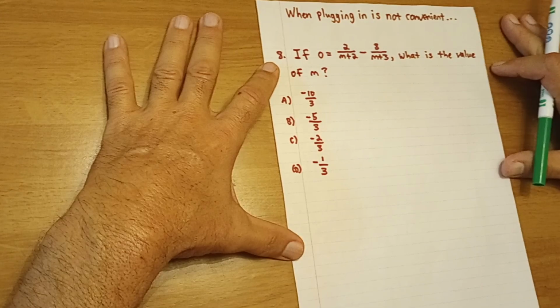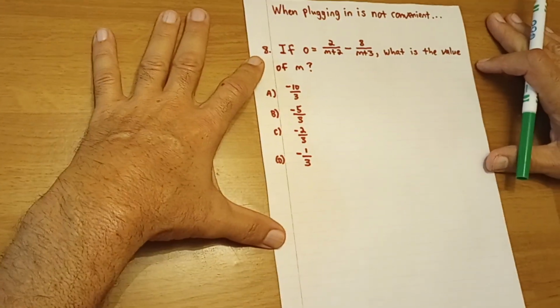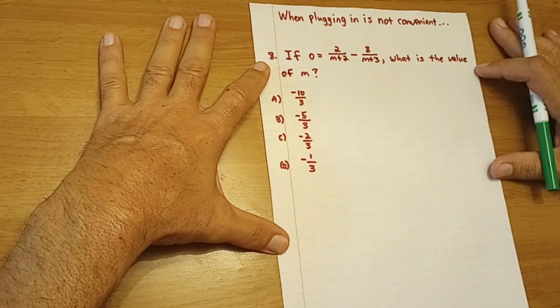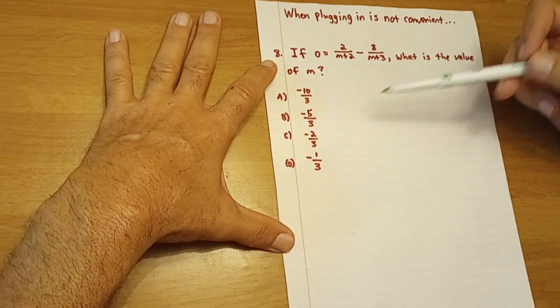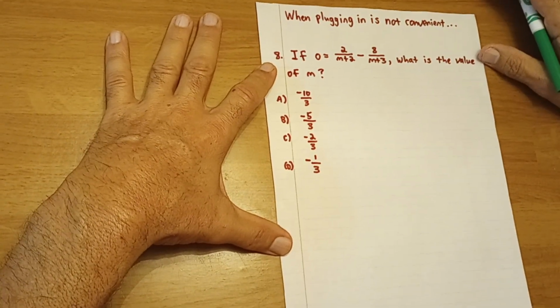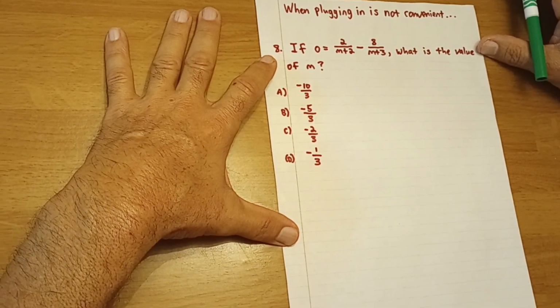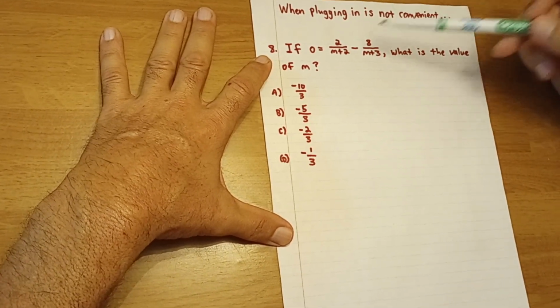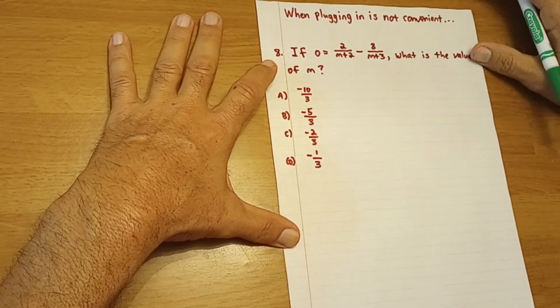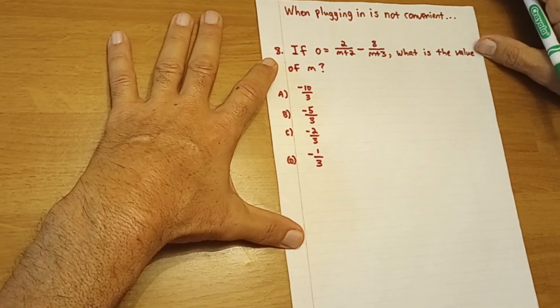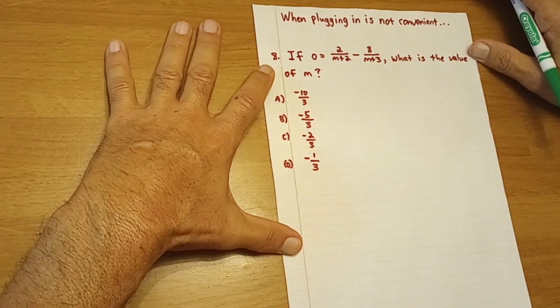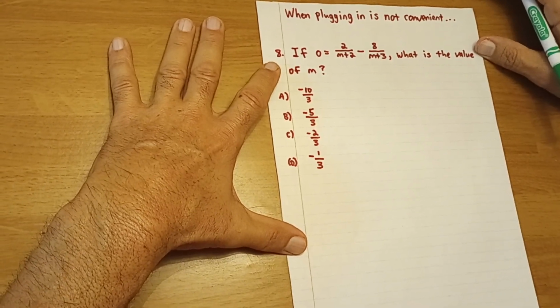Today we're going to take a look at some algebra, specifically when plugging in is not convenient. I've told you before that when you have sometimes ugly algebra problems, it's convenient to plug in the answers, which we usually call back solving. But today we see that these answers are not so convenient, and if we plug these in for m, it would make a bit of work, right? So I think here it's actually easier to solve algebraically. So let's see what we can do.